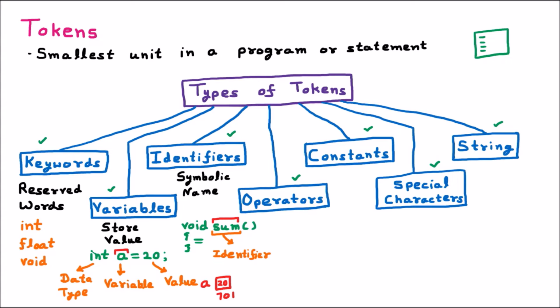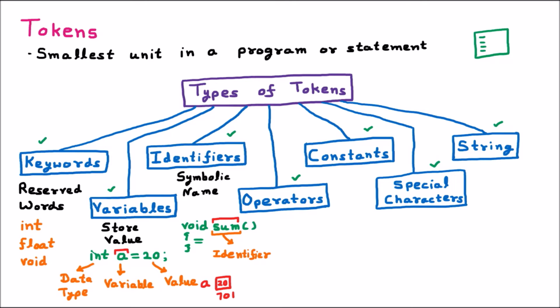So what is the difference? Variables are those names which have some memory. Whatever works with memory is called a variable, and whatever does not work with memory is an identifier. Both are user-defined names, but a variable works with a memory location.